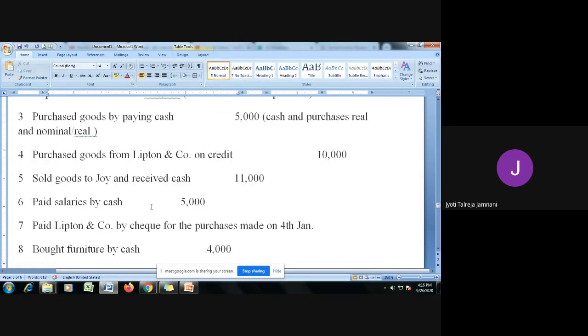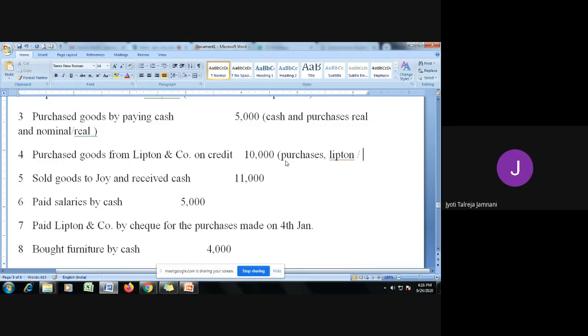Purchased goods from Lipton and Company on credit, 10,000. Now there are two things again here. You're purchasing goods from Lipton and Company, so we'll treat purchases as one account. And now you're not paying cash, so we'll treat Lipton and Company as the second account. He is a person or a company. So these are the two accounts that are getting affected.